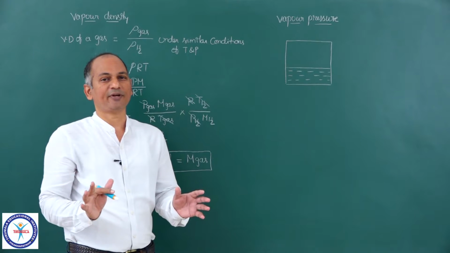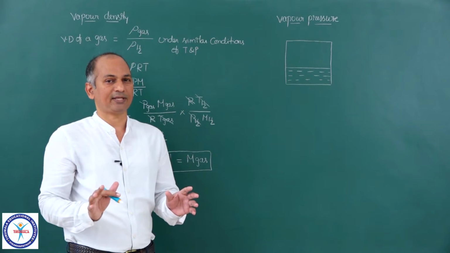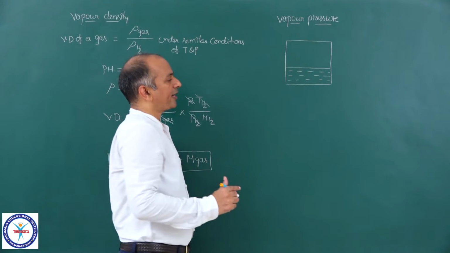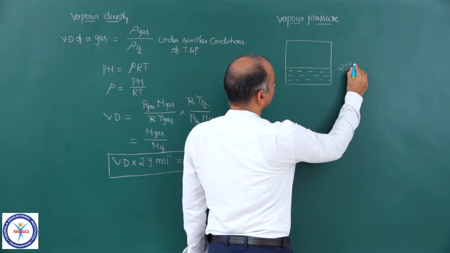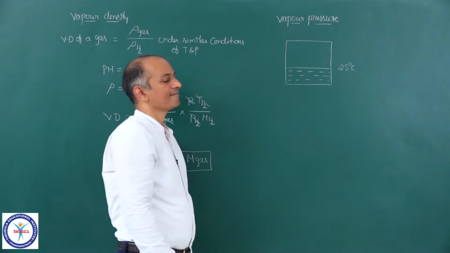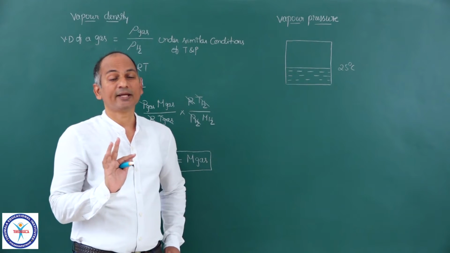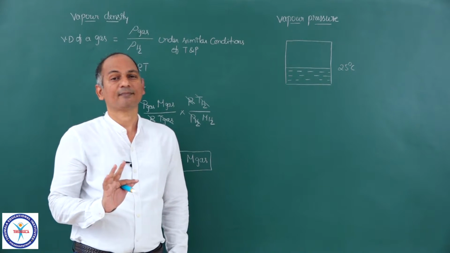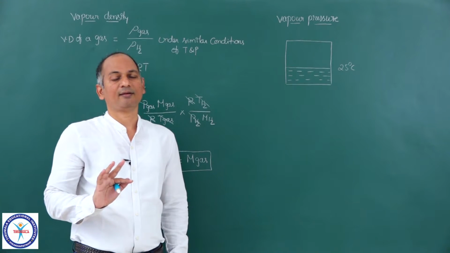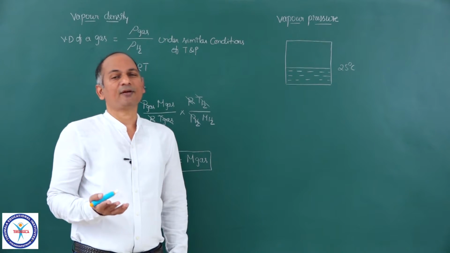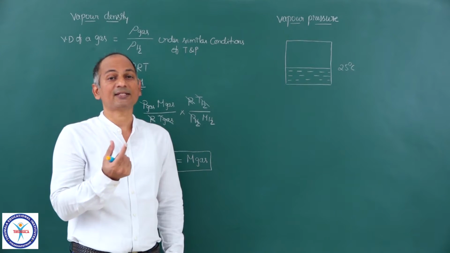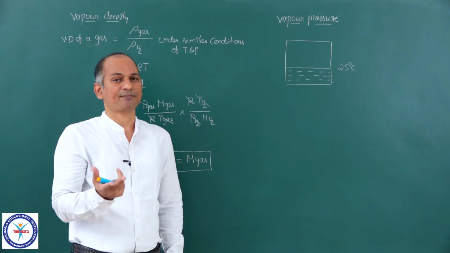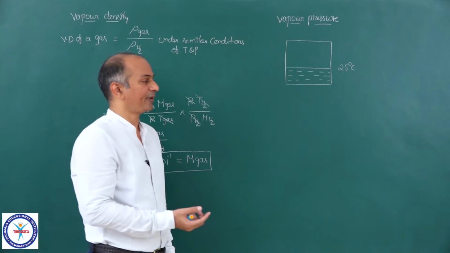Outside temperature is 25 degrees Celsius, and let us keep it. Now what happens? Even at 25 degrees Celsius, water gets evaporated. Not only water, any liquid. It is the property of a liquid basically. So any liquid gets evaporated at any temperature. So water also gets evaporated.